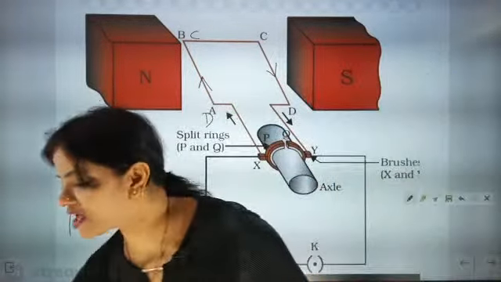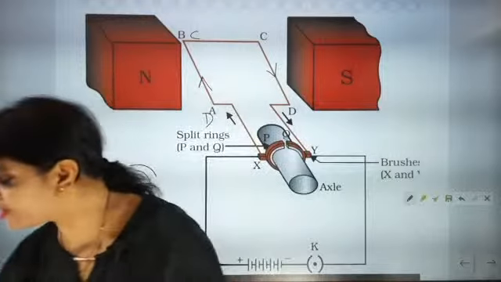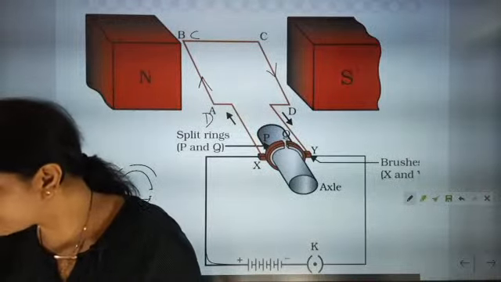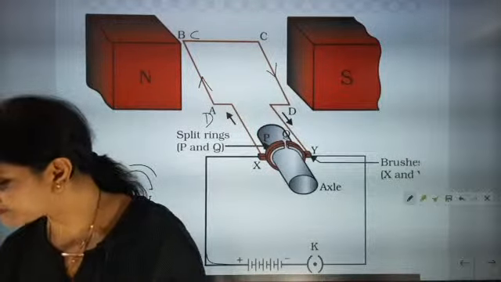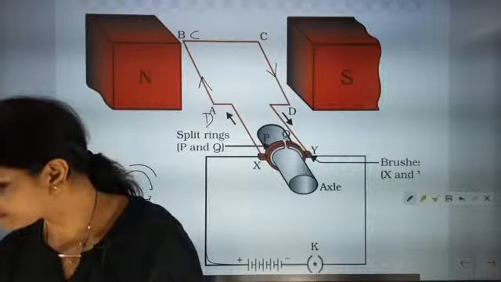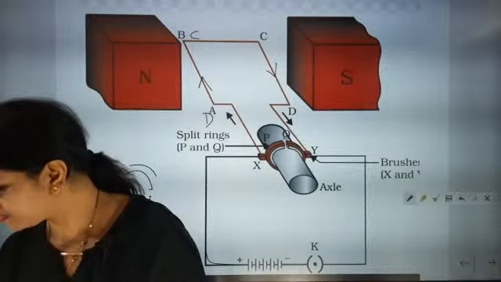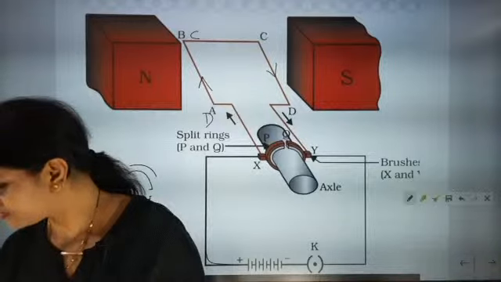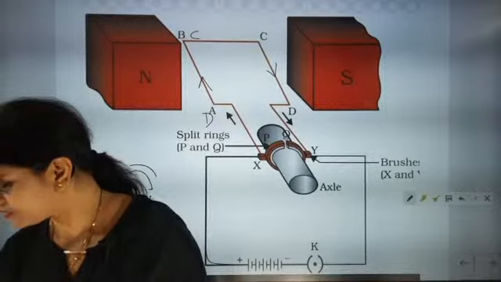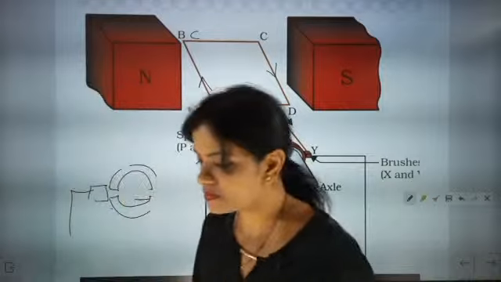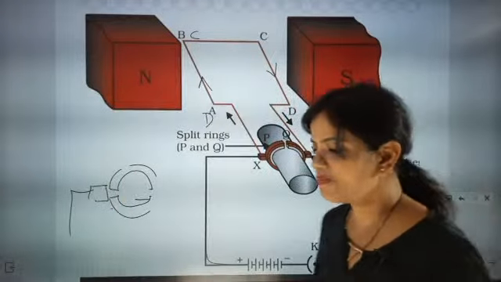If somebody asks you what is the working of commutator and carbon brush, what answer are you going to give? That is a very important question.